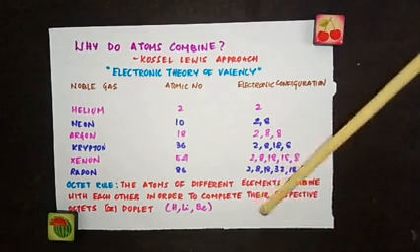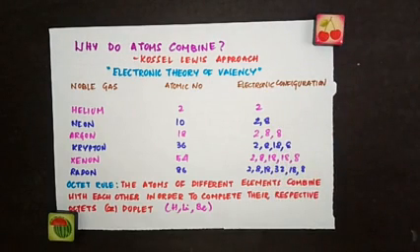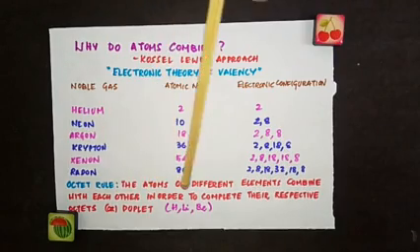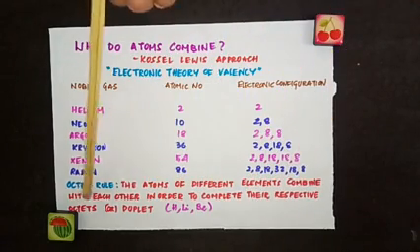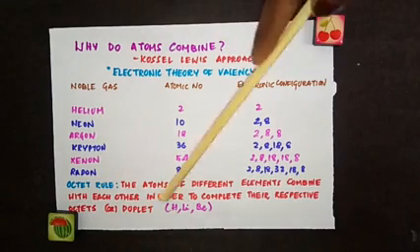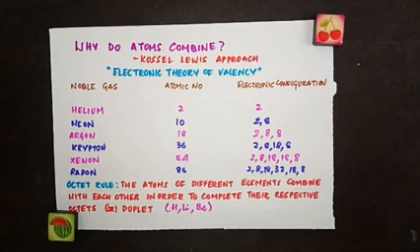So that led to the rule which is called as octet rule. So Kossel came up with this octet rule, and they said the atoms of different elements combine with each other in order to complete their respective octets or doublets, which means they try to combine with other atoms so that they can get 8 electrons in their outermost shell or 2 electrons in the case of hydrogen, lithium and beryllium.